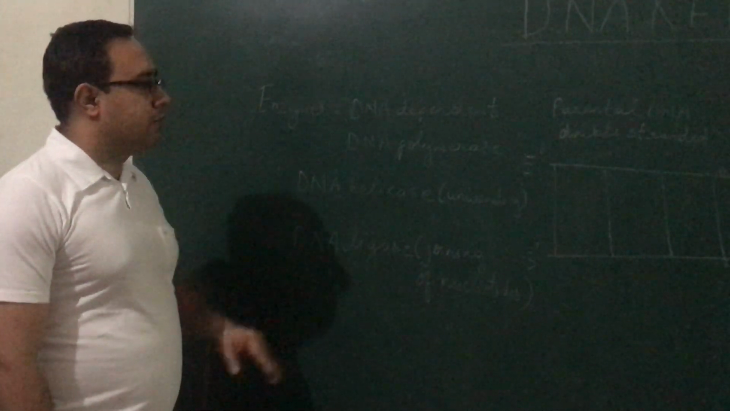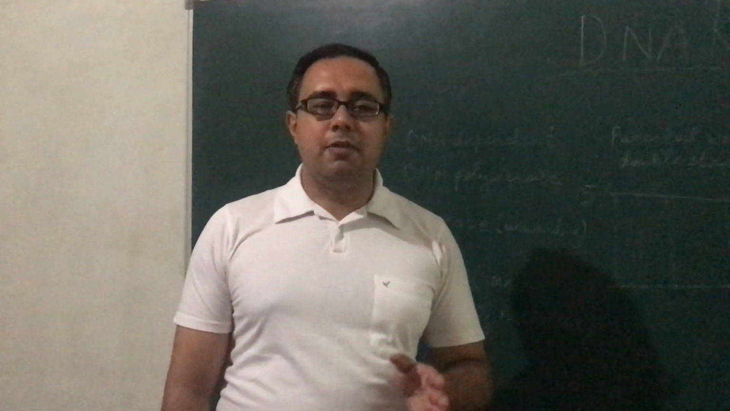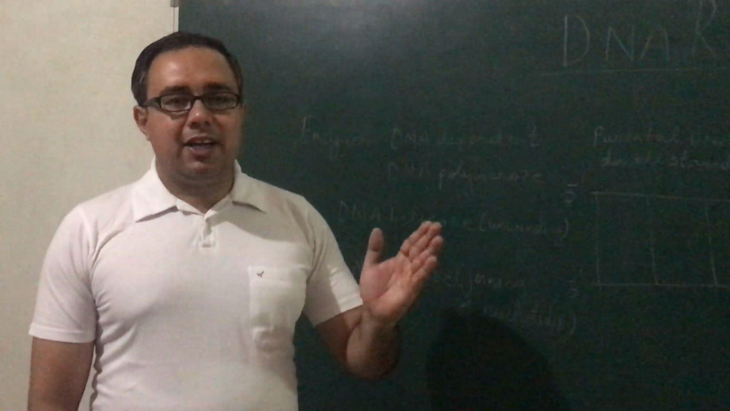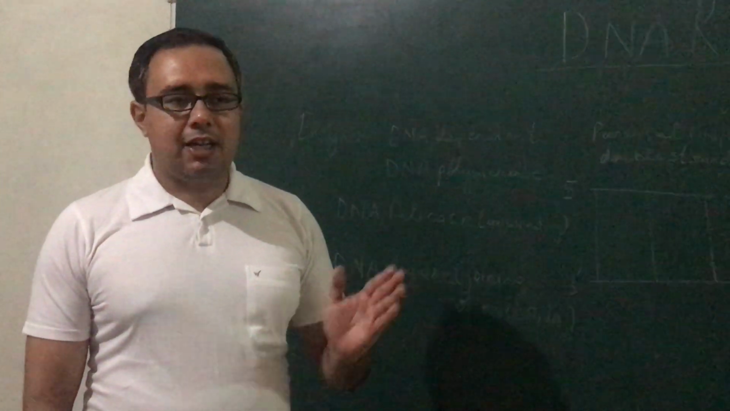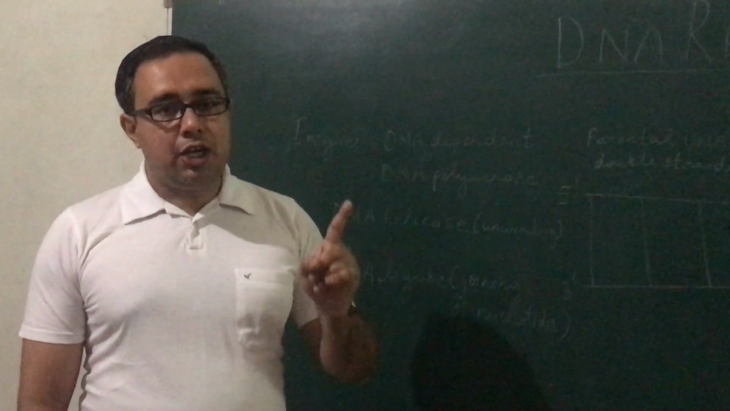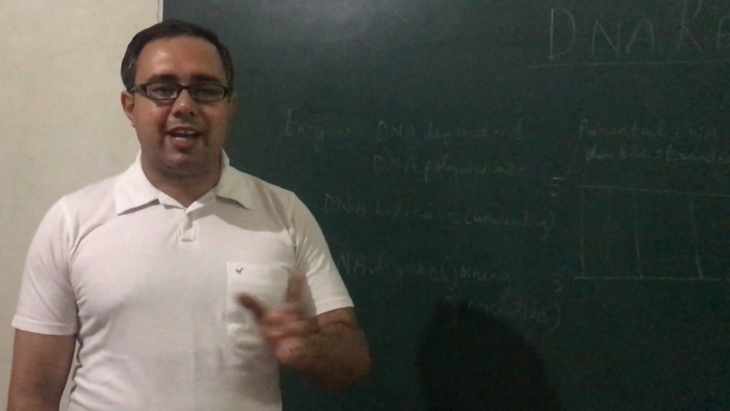Now, what is the function of DNA-dependent DNA polymerase? The function of DNA-dependent DNA polymerase is to polymerize the DNA strand, or you can say it helps in the formation of a new DNA strand, and it always polymerizes the DNA strand in 5' to 3' direction.